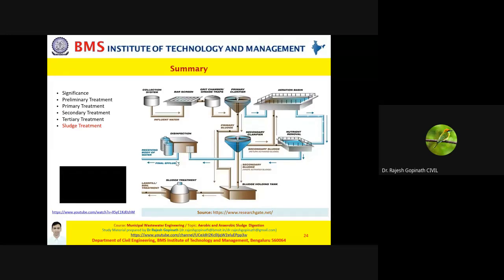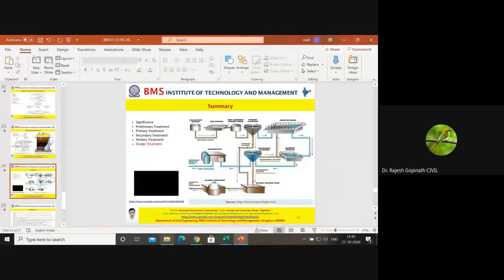So friends, this was the lecture or presentation about sludge digester or sludge stabilization. So what have we understood today? We have understood the significance of why sludge must be treated. We also understood that when compared to your preliminary, primary, secondary and tertiary treatment, sludge is mainly produced from the primary treatment and secondary treatment. Now I'll show you a small video to end this presentation.